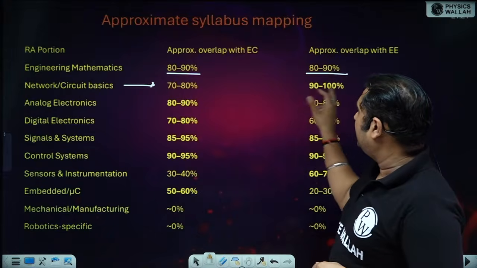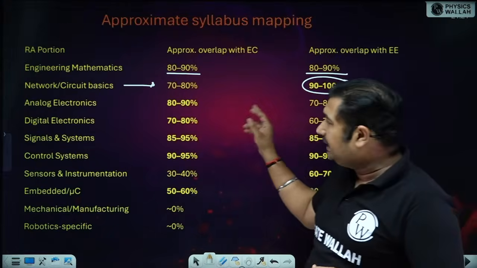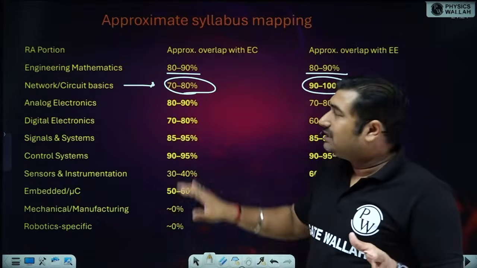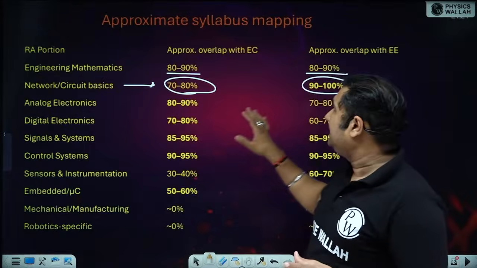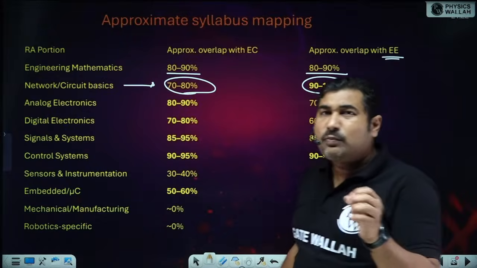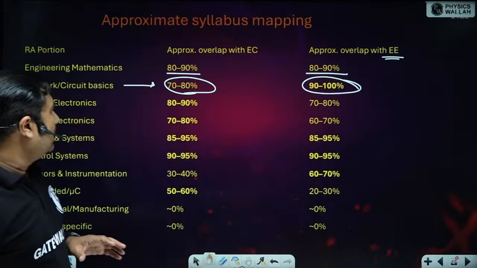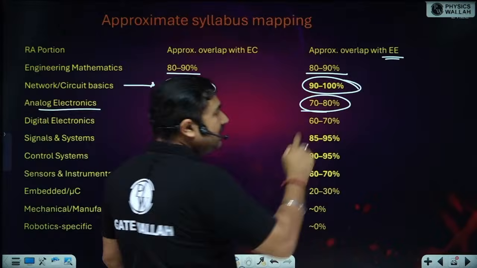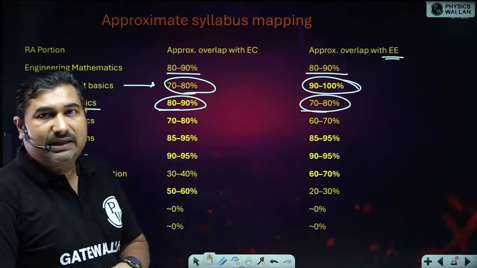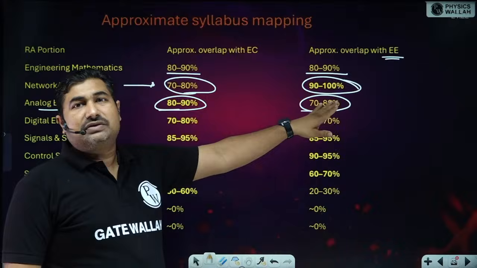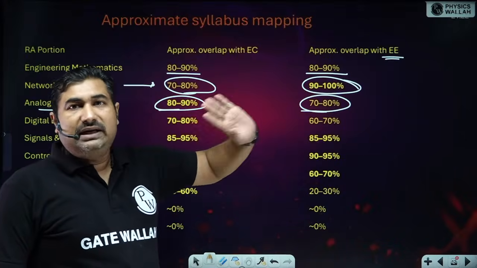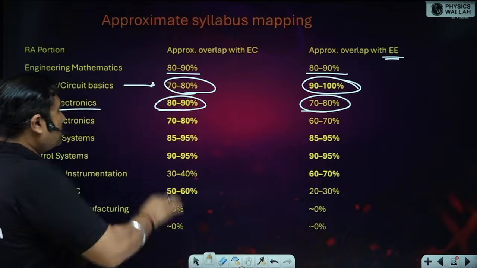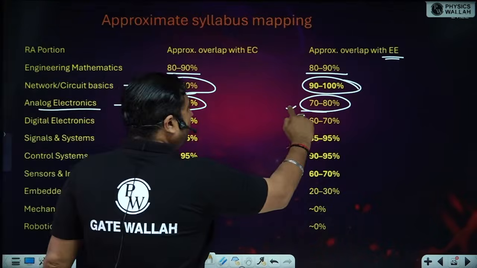Network and circuit: almost 100% for EE, 70 to 80% for EC, and that is because of the AC portion. The AC portion is not directly defined in the ECE branch. However, it is a core portion of the EE branch. Next is analog electronics, 80 to 90% for EC, 70 to 80% mapping with EE, because high frequency and low frequency are both there. However, in EE for analog, generally low frequency will be there. So both are involved.